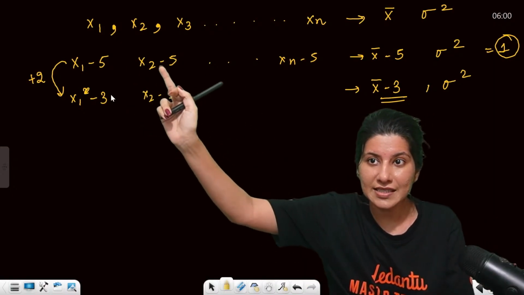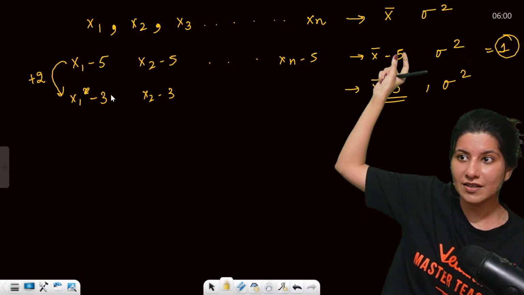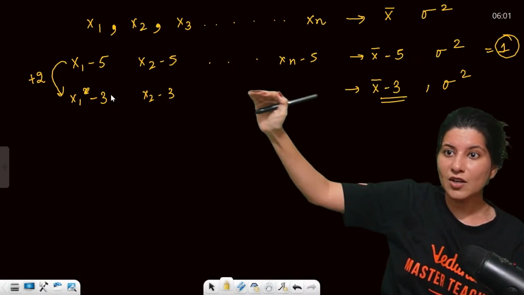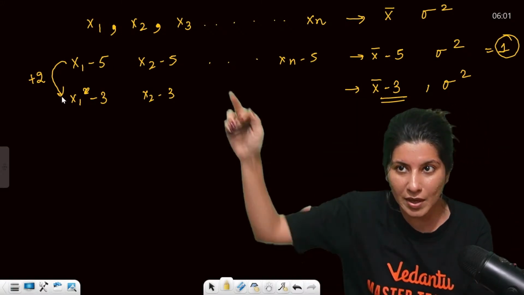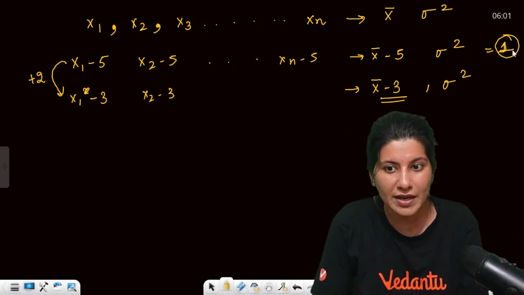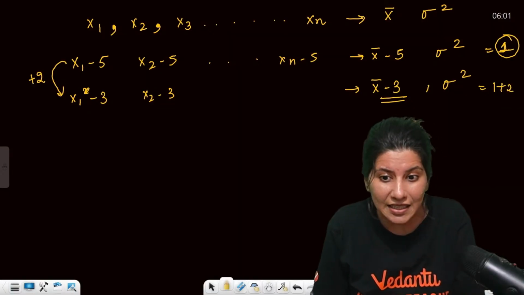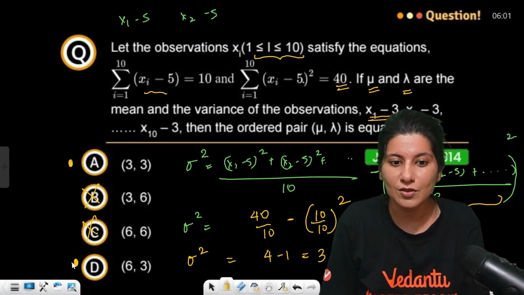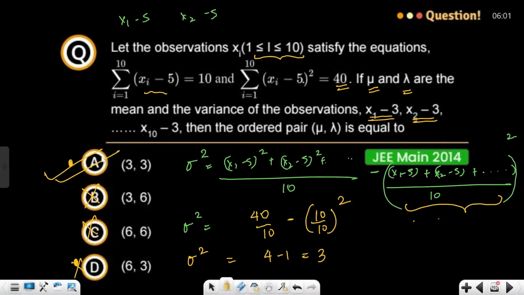So if the mean of this is 1, then the mean of this thing will be 1 plus 2, because from here to here you are adding 2. In the mean also the same thing will happen. If the mean of this is 1, then the mean of this will be 1 plus 2, that is 3. So the mean is 3 basically. So option D is wrong, option A is correct. So in a shortcut manner, you can do this problem, guys.